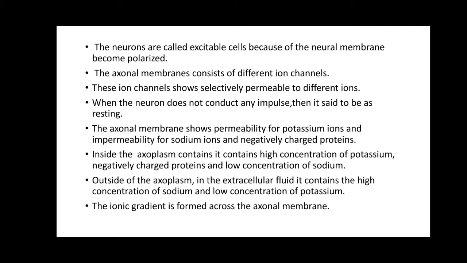Inside the axoplasm, sodium is also present, but in a lesser concentration.